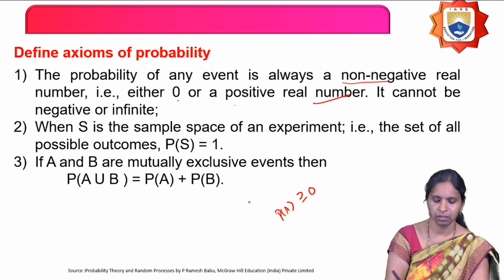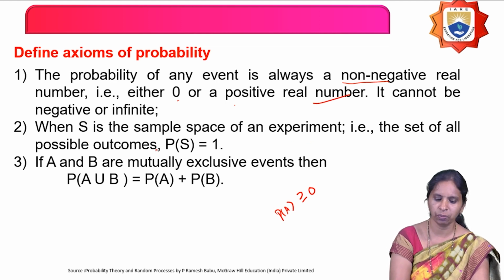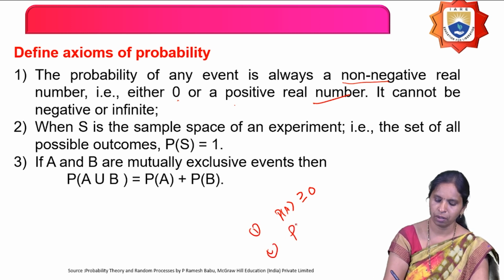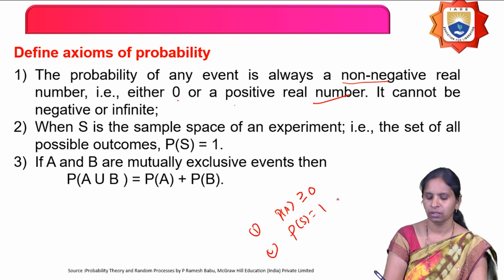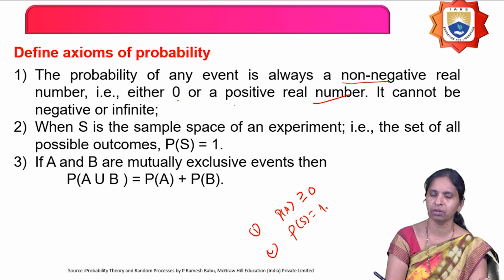And moreover, the second axiom of probability is: when S is the sample space of an experiment, the set of all the possible outcomes, P of S equals 1. What is the sample space here? The set of all the possible outcomes. And what is the probability of the sample space? It is 1. Why is it 1? Because when I conduct the experiment, definitely any one of the outcomes will occur out of all the possible outcomes. That's why the probability of the sample space is equal to 1.